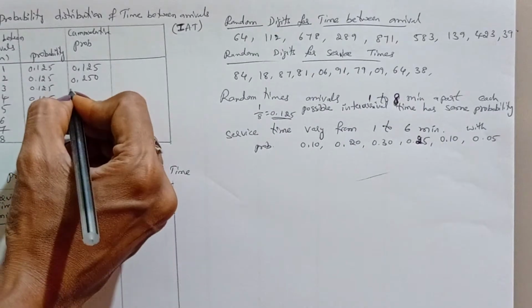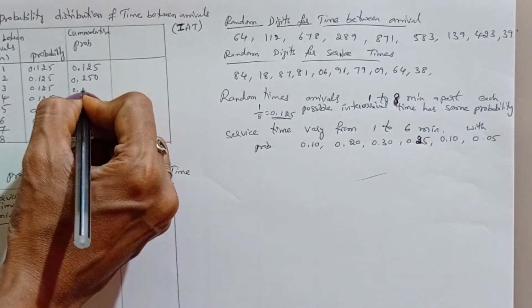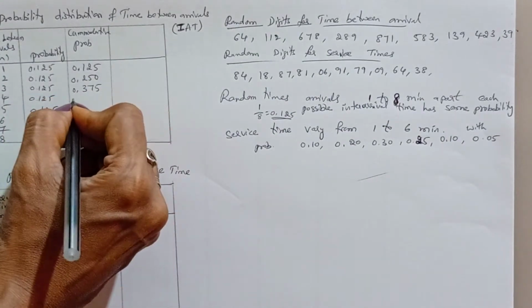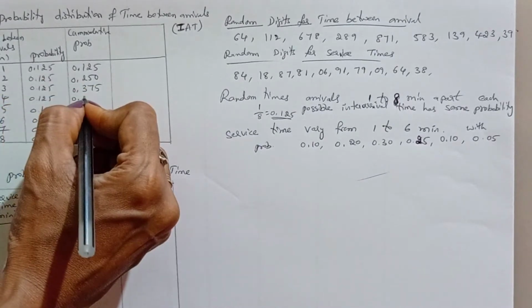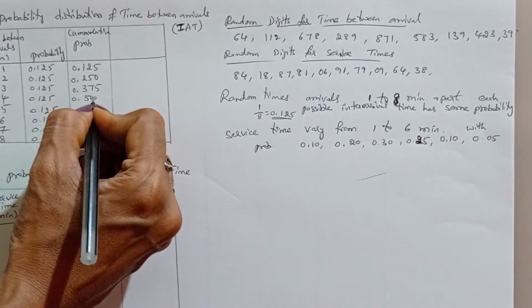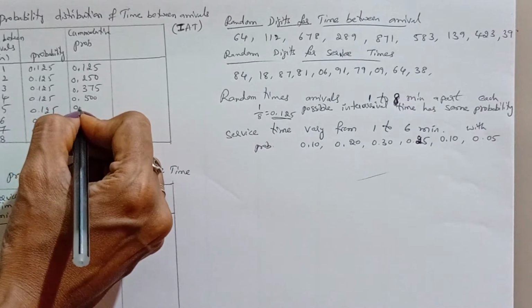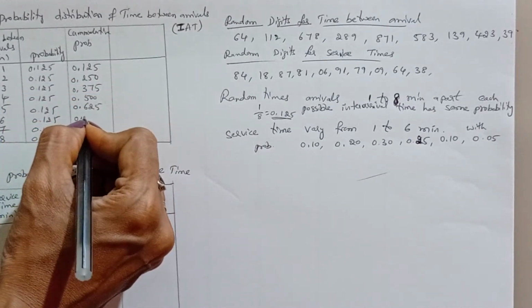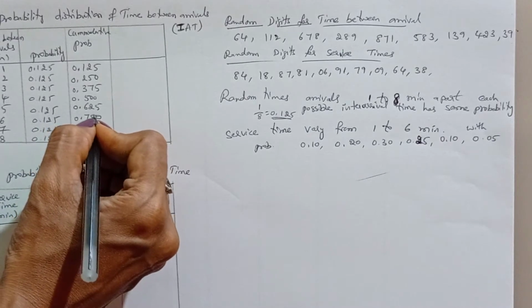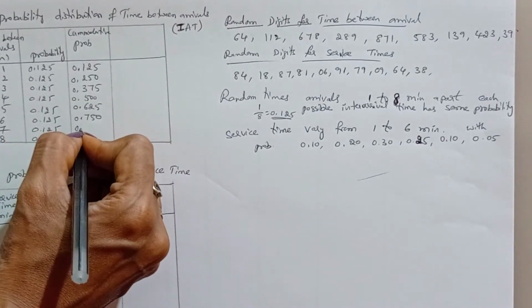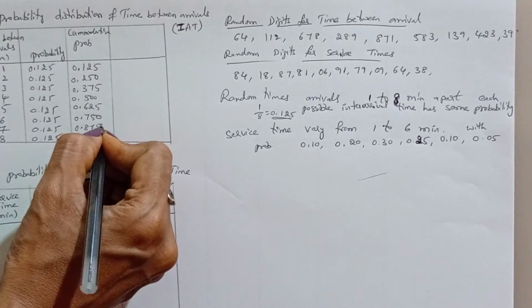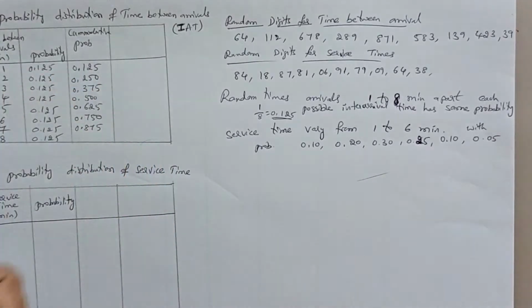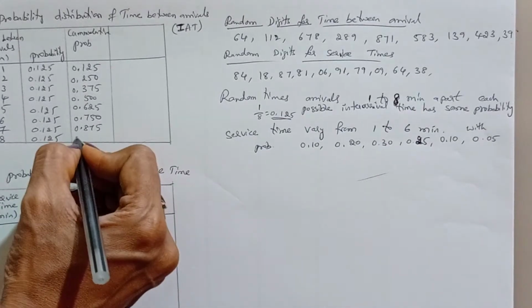If we add 3, 0.375. Next value, add 4, you'll get 0.500. Next 0.625, next 0.750, next 0.875, and when you add all these values, the final cumulative probability becomes 1.